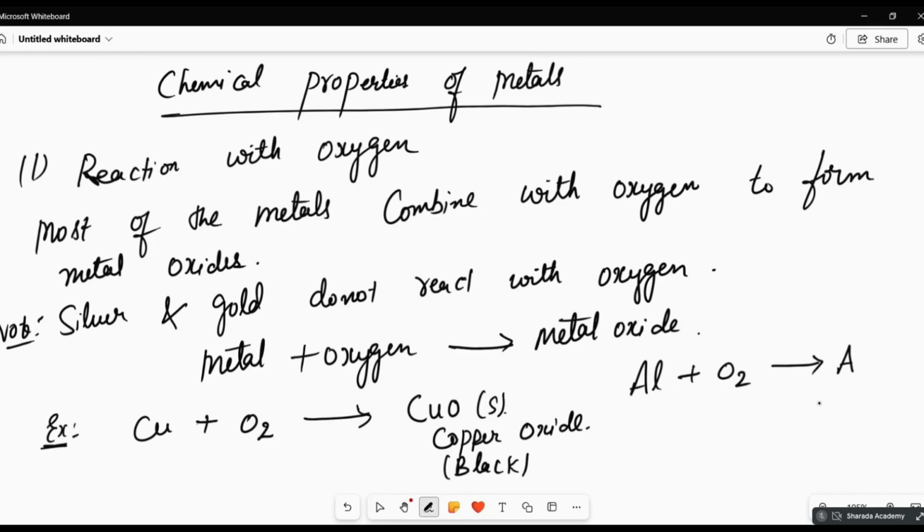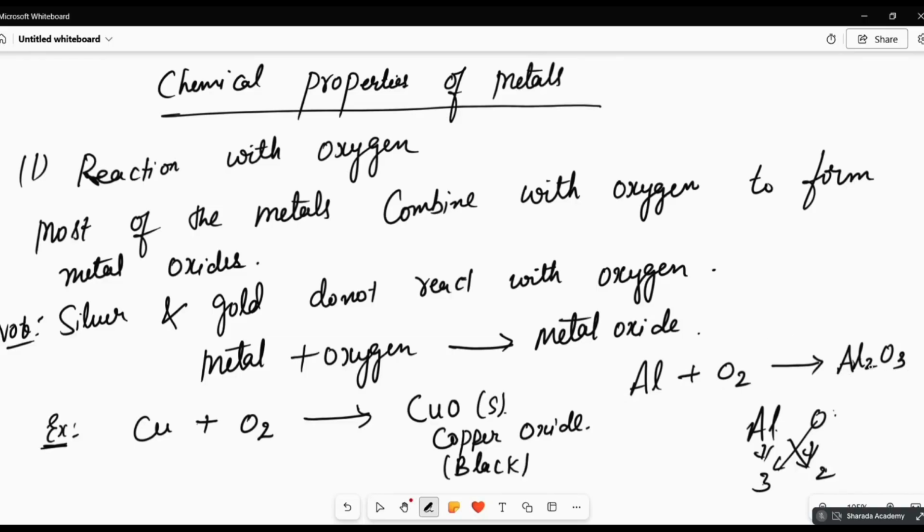Aluminium oxide, what will be the formula? Al2O3. Aluminium valency is 3, oxygen valency 2, cross multiply: 2 aluminium combine with 3 oxygen to form Al2O3.